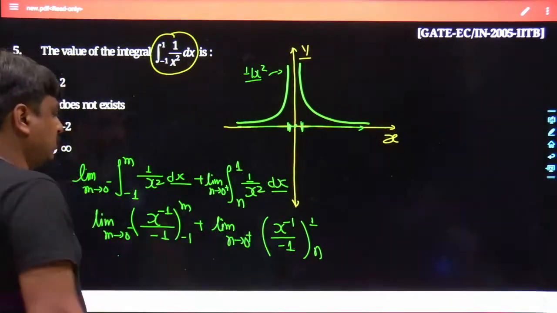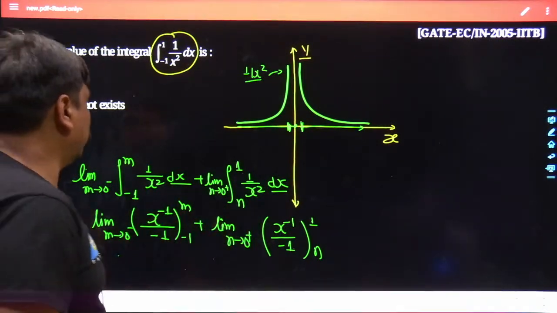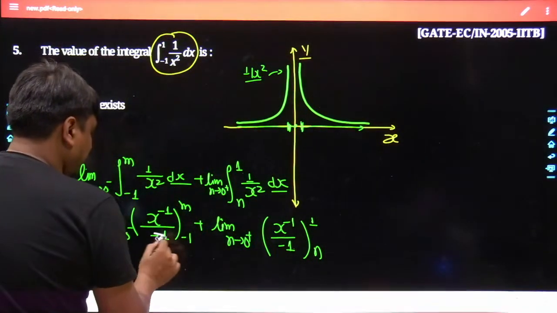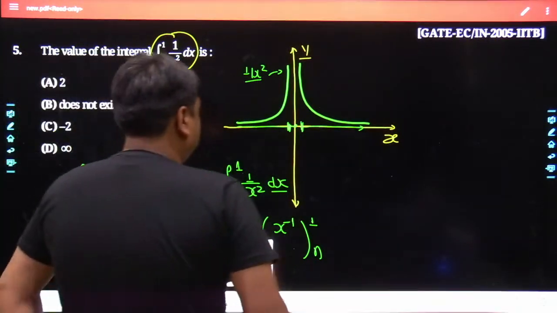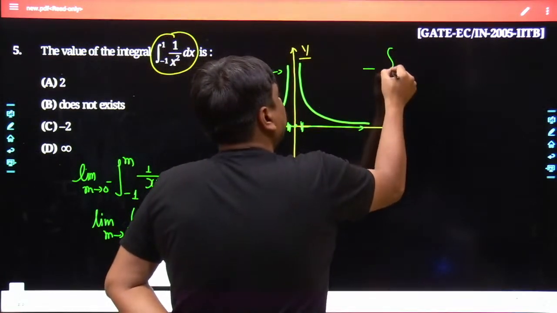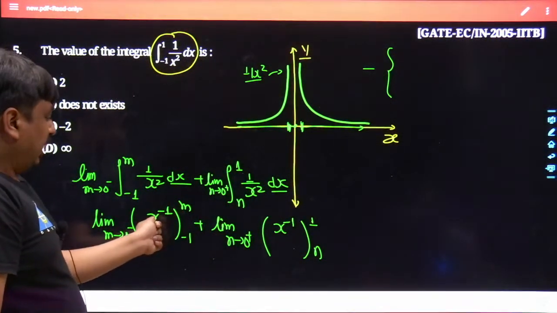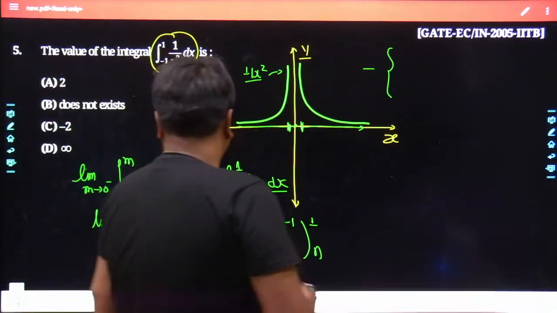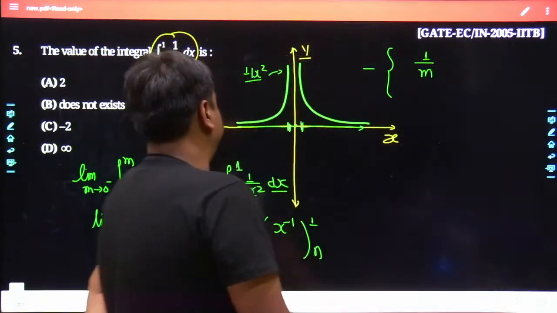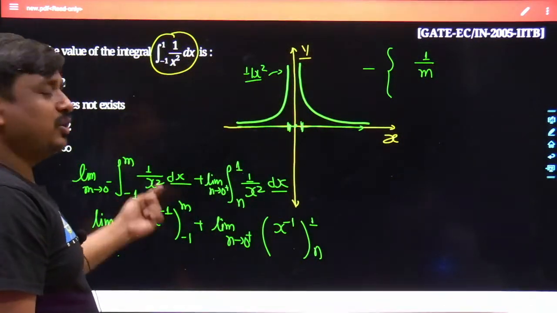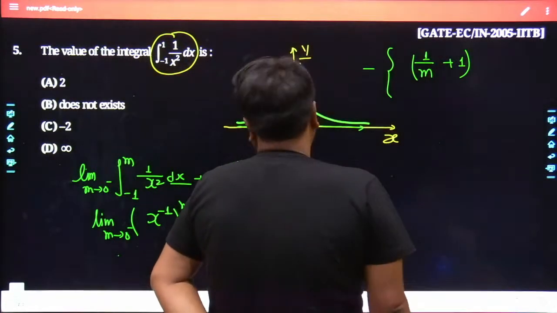What changes would we be expecting over here? This minus sign can be brought out of the denominator and taken common. So let me focus on its upper limit as well as lower limit. It would become m to the power of minus 1, that is 1 upon m. And similarly, minus 1 to the power of minus 1 would become plus 1.